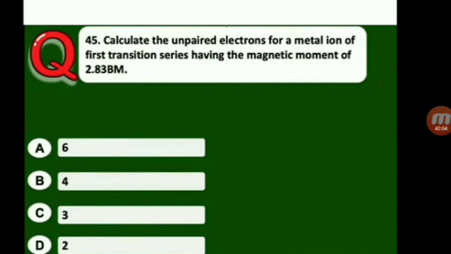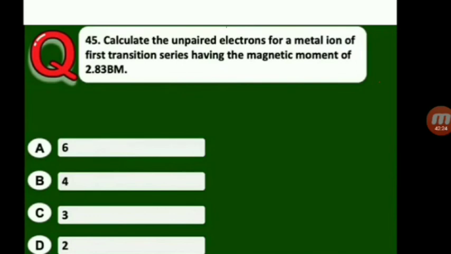Next question, calculate the unpaired electrons for a metal ion of the first transition series having the magnetic moment of 2.83 BM. So the magnetic moment value is given, that is 2.83 BM. Find the unpaired electrons. Here one simple trick is there.